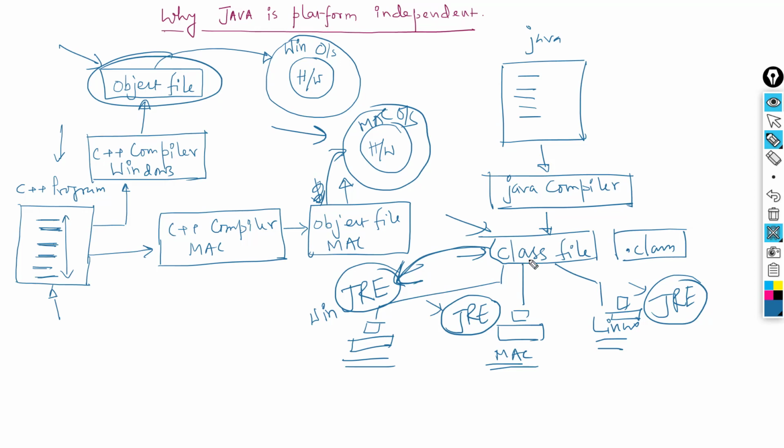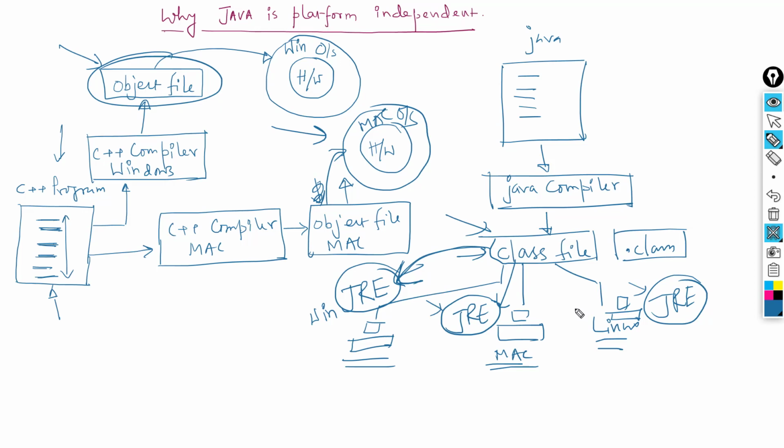And if you want to execute that .class file on Mac, you submit it to the JRE of Mac, and the interpreter embedded within that JRE will interpret each statement of that .class file according to the Mac operating system. And the same for Linux or any other operating system. So the JRE is the key player there.